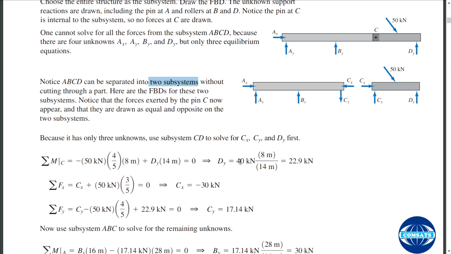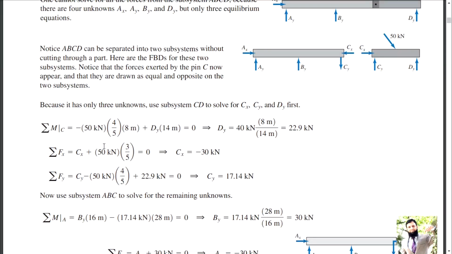Okay, we isolated this one, and because it has 3 unknowns, use subsystem CD to solve Cx, Cy and Dy first. Okay, moment about C.